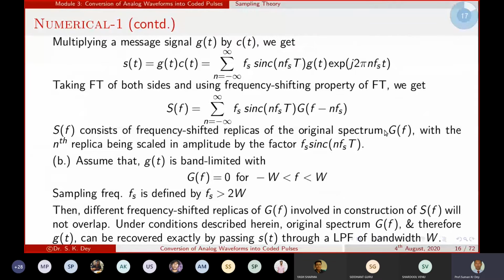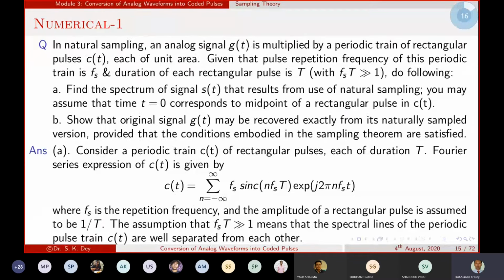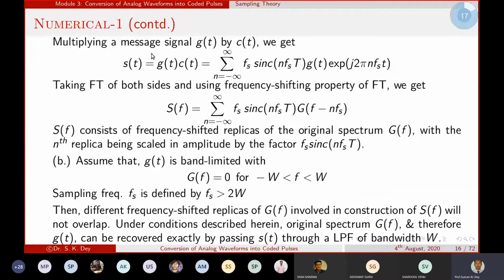So now if we multiply the message signal g(t) with c(t), what will we get? We will get the sampled signal s(t), which is equal to g(t) times c(t). Here g(t) is the original message signal. Now this is your modulated signal s(t), c(t) is the carrier and g(t) is the message signal. So now if we replace the value of c(t), we will get that expression. Yes or no? Just replace the value of c(t) over there.